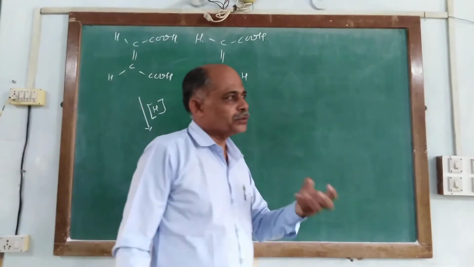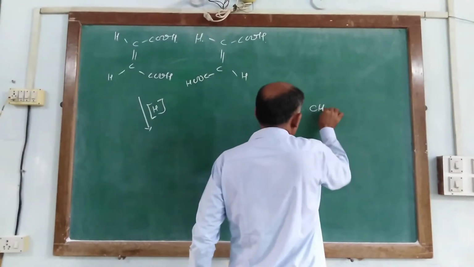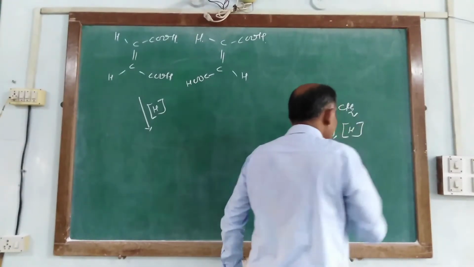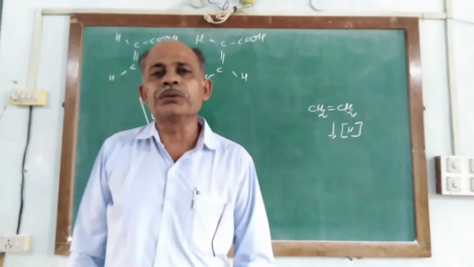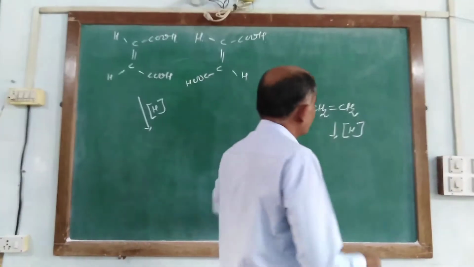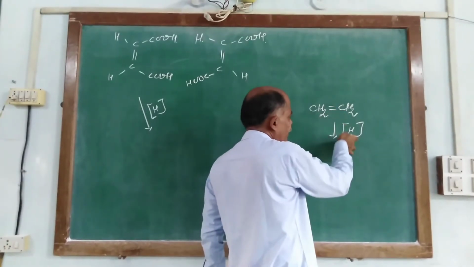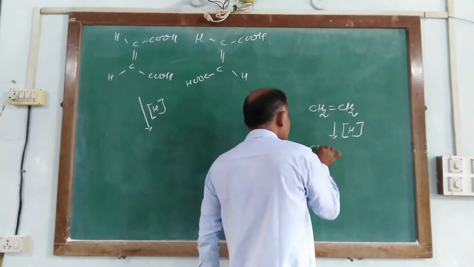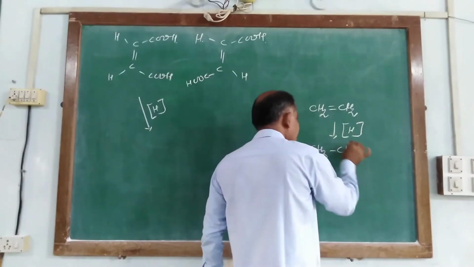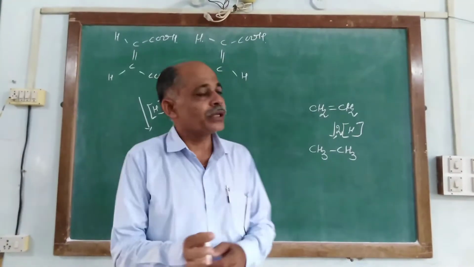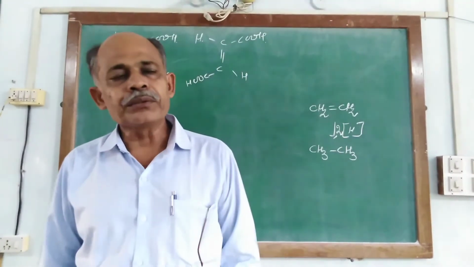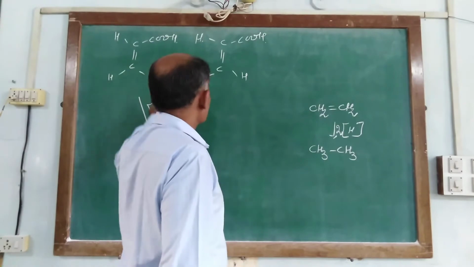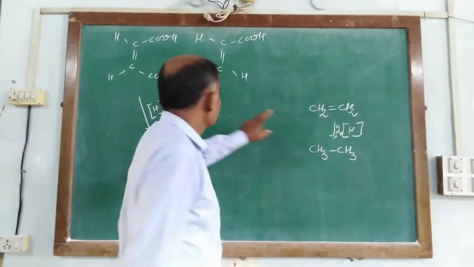Previously, you also learned the reaction of CH2 double bond CH2 with nascent hydrogen. The double bond breaks, and on hydrogenation it gives CH3 single bond CH3, using two atoms of nascent hydrogen. So similarly, these reactions are also similar to this reaction.